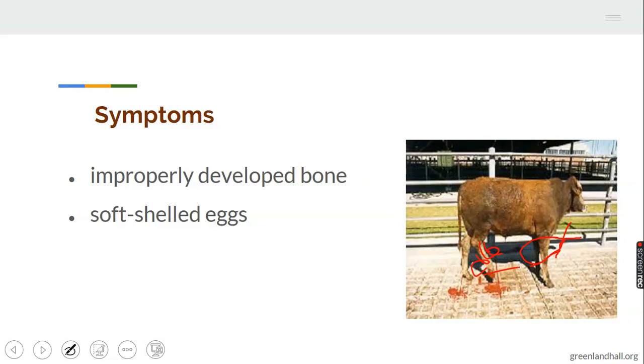The animals find it difficult to stand perfectly. So when you discover animals that cannot stand for a long time, or stand with one leg up, not equal, such an animal has been infected by rickets. 2. Soft shell eggs.